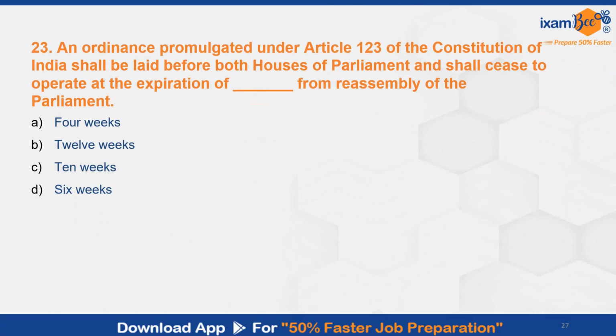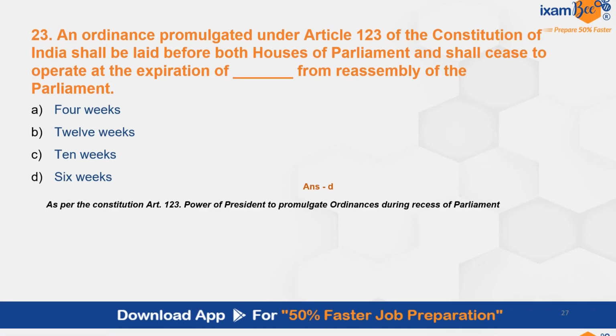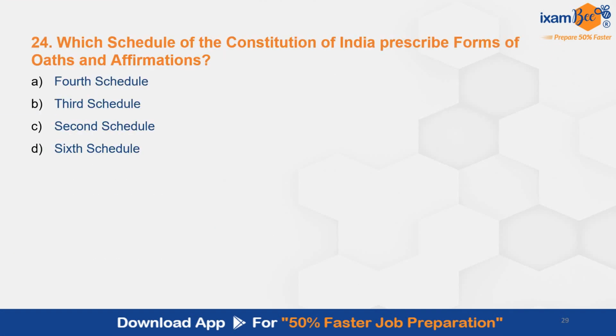Question number 23. An ordinance promulgated under Article 123 of the Constitution of India shall be laid before both houses of Parliament and shall cease to operate at the expiration of dash from reassembly of the Parliament. So this question, this article we have already discussed once. That means this question has come twice. The correct answer here is D, 6 weeks. Question number 24. Which schedule of the Constitution of India prescribes forms of oaths and affirmations? The correct answer is B, 3rd schedule.